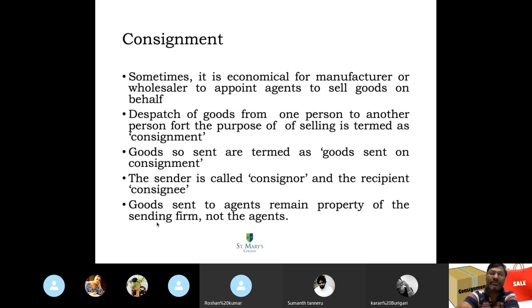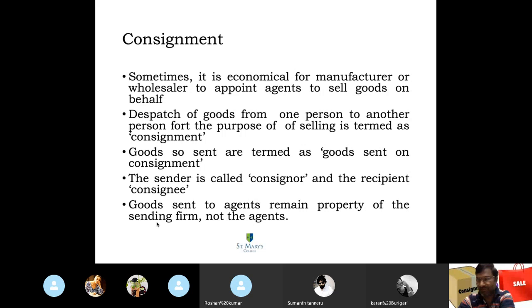Now sometimes it may be sold from one country to another country, and there are import duties that may be applicable. So for the manufacturer to be more economical, and the wholesaler also appoints agents, the retail agents, to sell the goods.